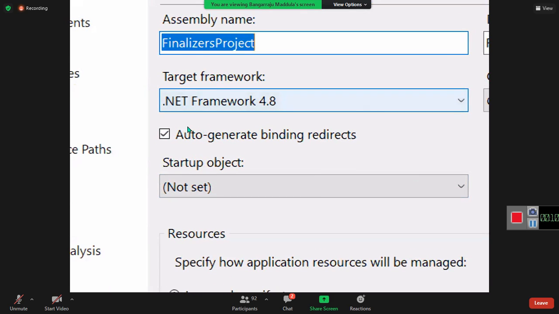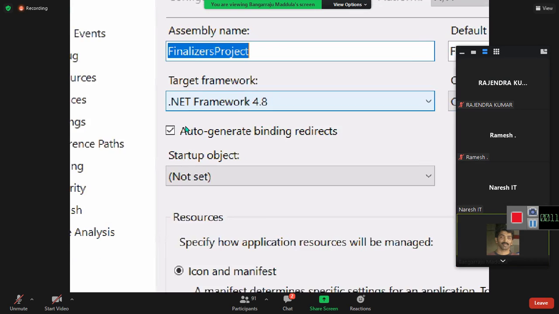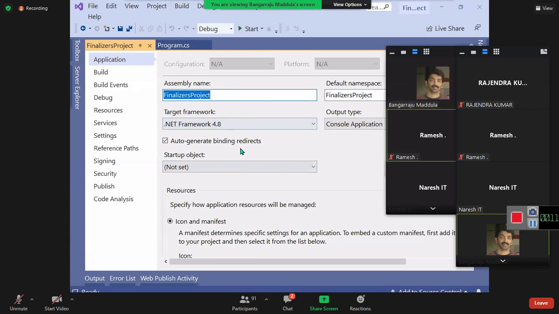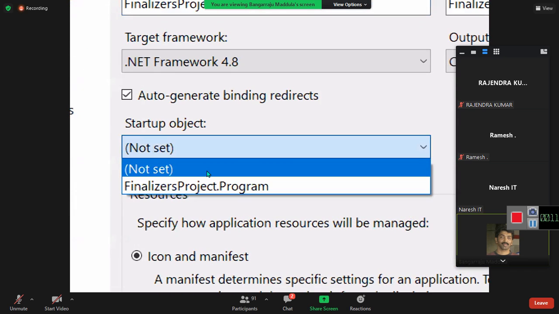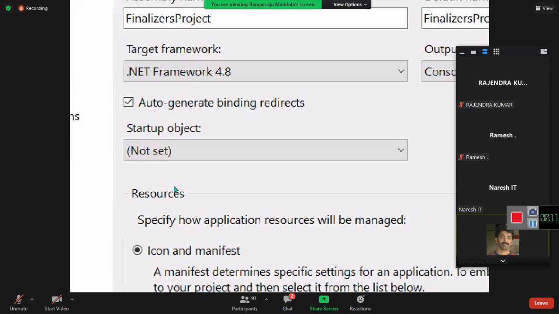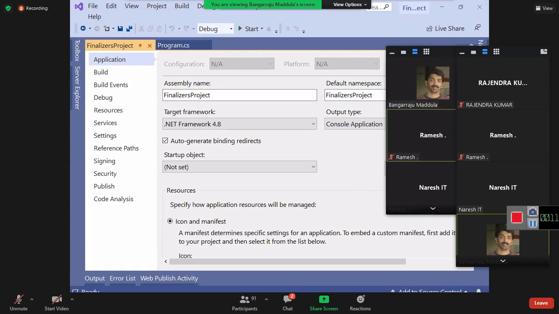Target framework is .NET Framework. There you see .NET Core or .NET 5 or whatever it is. I showed you that, and changing also I showed you: 5 I changed to 3.1 and showed you. So this is the framework we'll be having. From here only we need to set the startup object. A drop down will list all the classes which contain a main method. You can select it. Now no need. Why? The first class doesn't require a startup object. Startup object is only from the second class onwards. The first class doesn't require a startup object in any context.